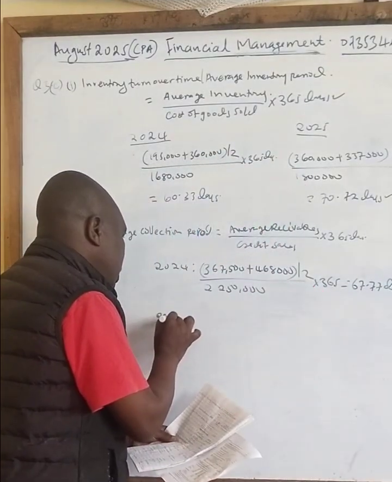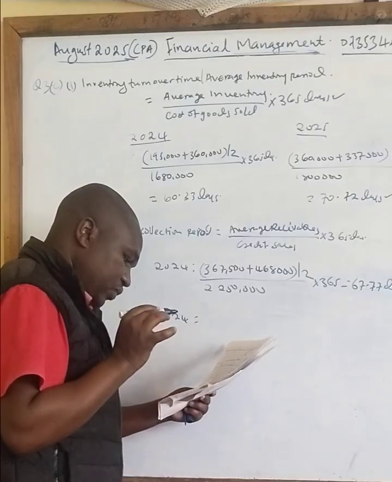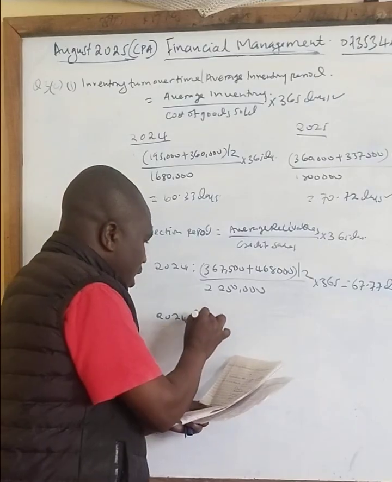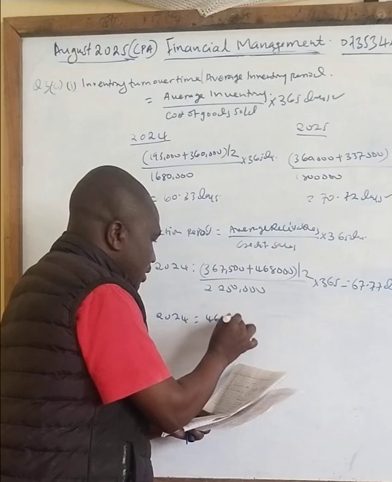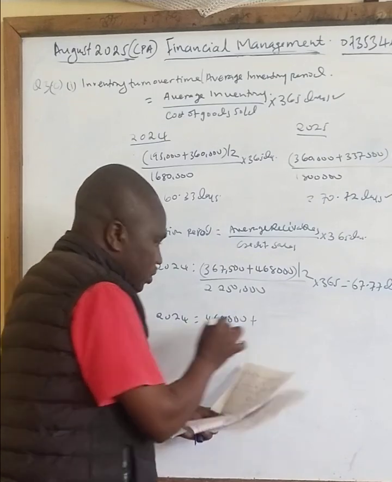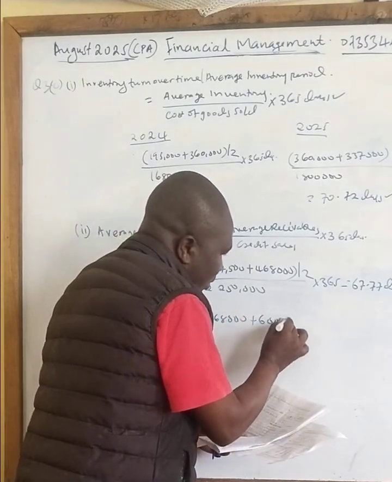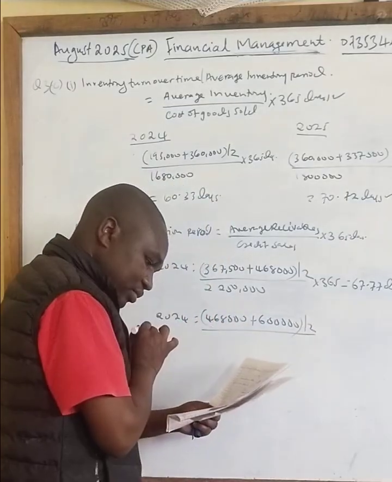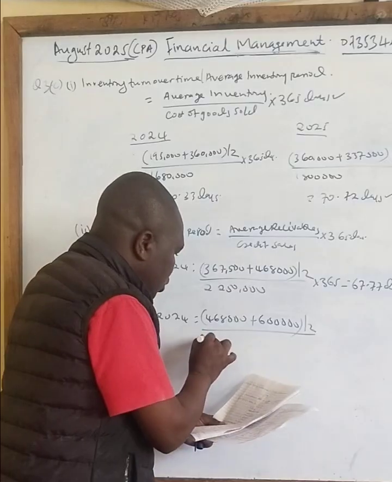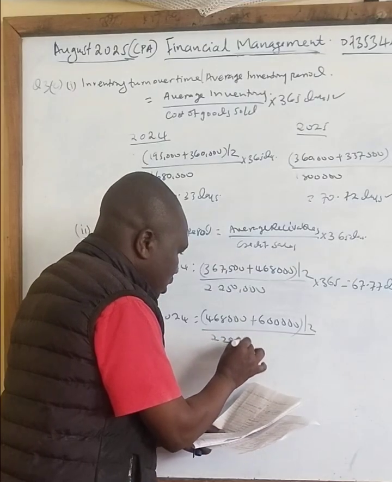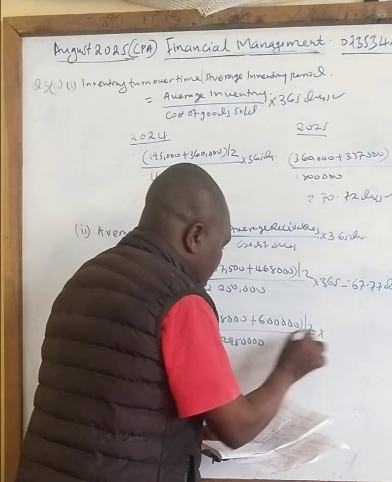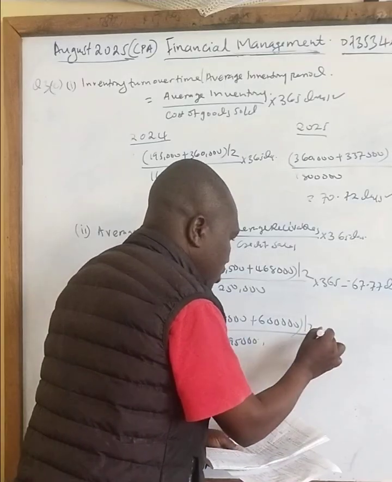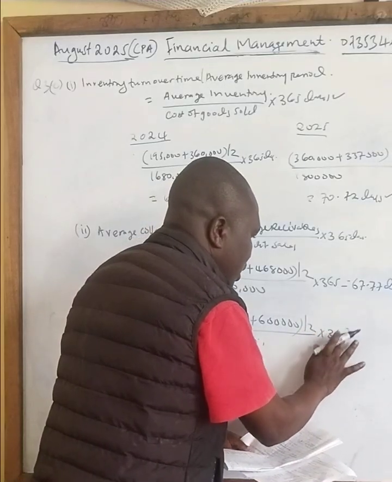Then you go to 2024. 2024, I can see there as 468,000 plus 2025 of 600,000. Then you divide this by 2. Everything over 2,295,000. Multiply by 365 what?